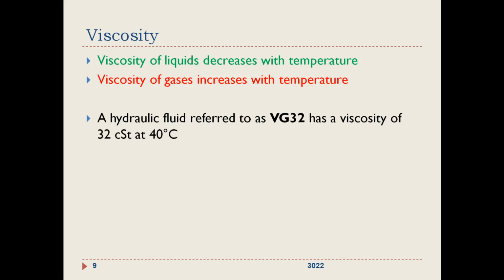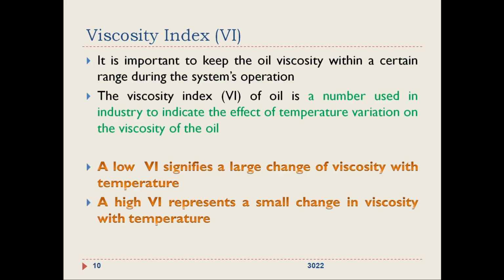So 40 degrees Celsius is considered as the standard temperature at which viscosity is evaluated. So VG32 means the hydraulic fluid has a viscosity of 32 centistokes at 40 degrees Celsius.